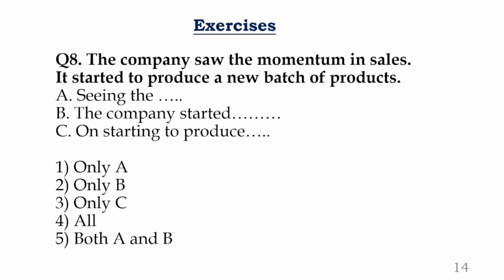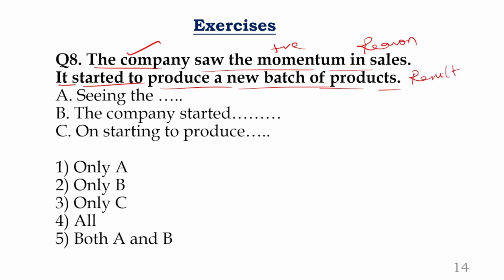Question number 8, what is that? The company saw the momentum in sales. Company saw momentum. Momentum is a positive word here. Okay, growth. The company saw the growth in the sales. Next, what is it? The company started to produce a new batch of products. Look at this. There is a growth. This is reason. They looked at the growth, and immediately what did they do? They improved their production capacity. That is result. First you should frame this meaning.